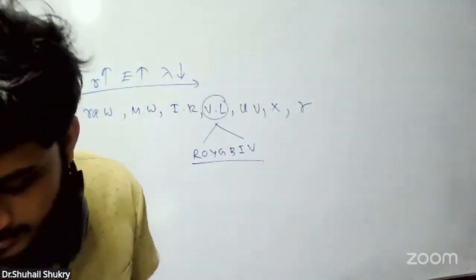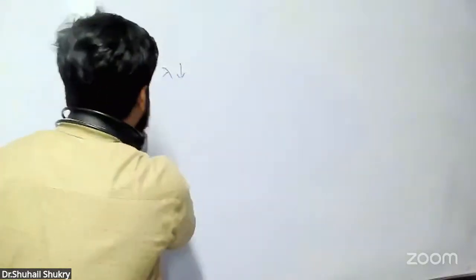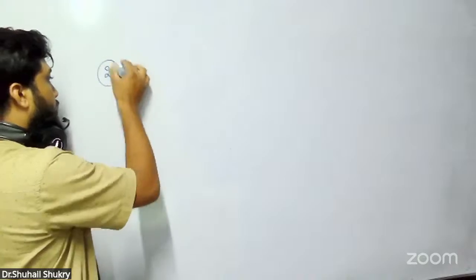The Rutherford scattering experiment is related to the size of the atom, size of the nucleus, size of the neutron, size of the electron, size of what? Size of the nucleus. Very good.